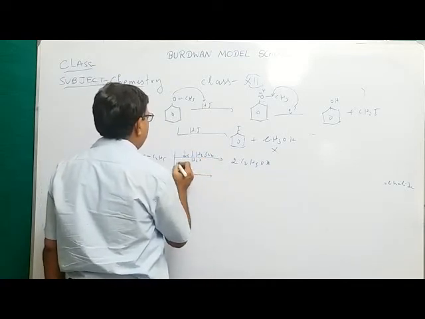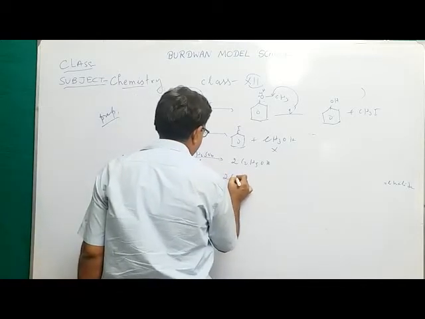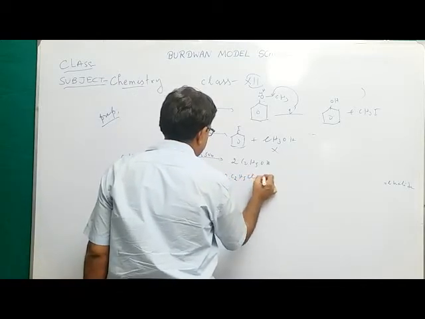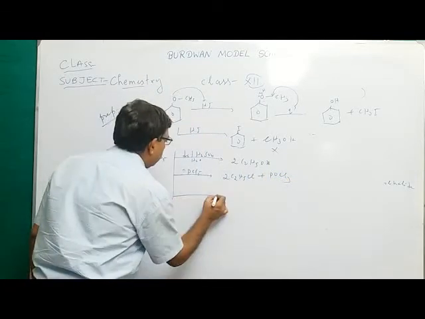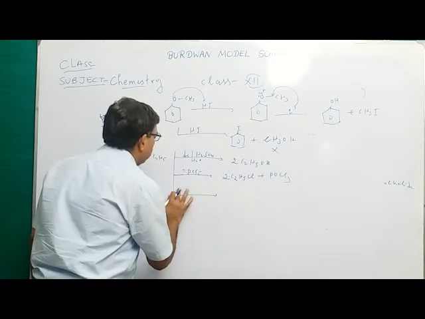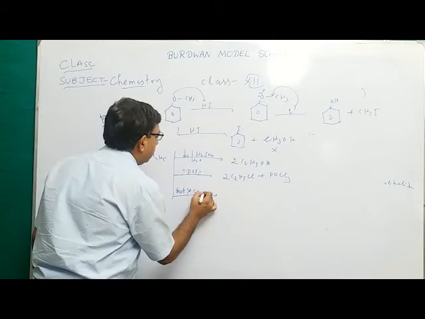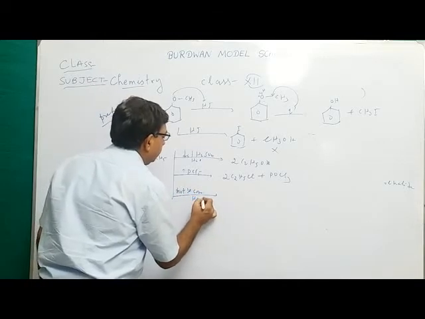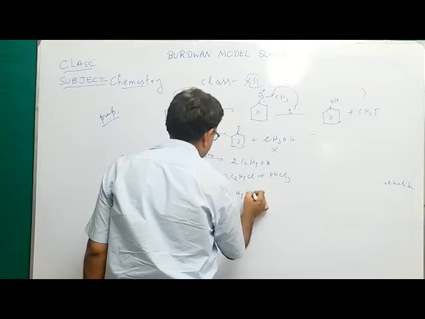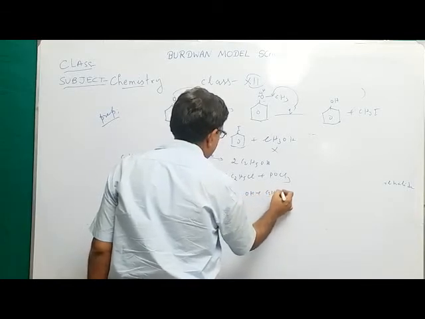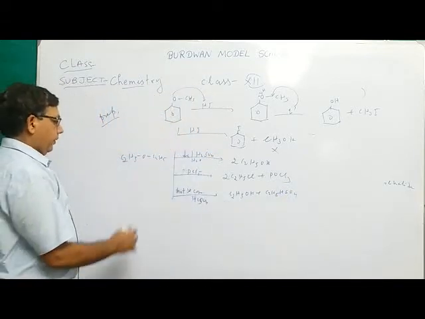It reacts with PCl5, phosphorus pentachloride, to form two molecules of alkyl halide plus POCl3. When it reacts with hot and concentrated sulfuric acid, not cold and concentrated, what will be the product? It forms alcohol plus ethyl hydrogen sulfate.